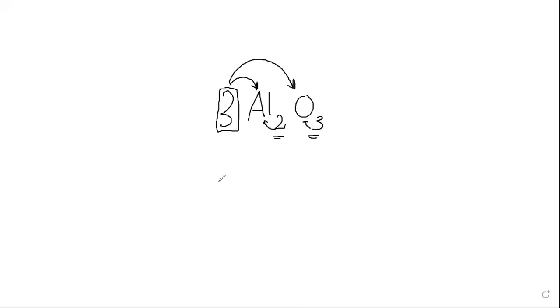Now let's find how many aluminum atoms are in that formula. We're going to multiply these two numbers. So 3 multiplied by 2 is 6. Good. We have 6 aluminum. And how many oxygen do we have? 9. Good. Brilliant, guys.